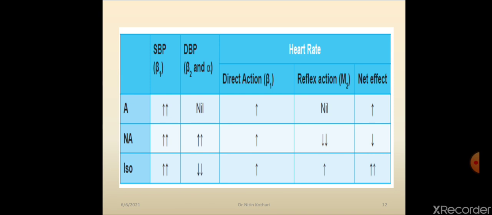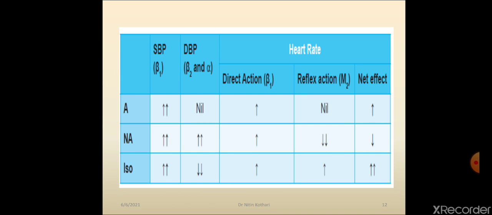Okay, isoprenaline, it doesn't have alpha action, it has only beta action, and because of beta action, beta 2 action, it causes vasodilatation, and because of vasodilatation fall in blood pressure is seen. So the 2 columns are explained. Now come to the third one.